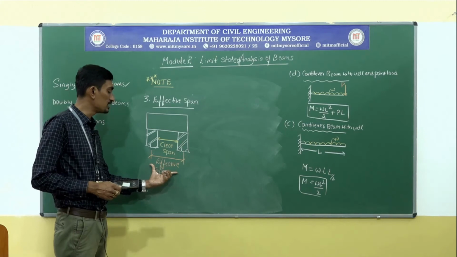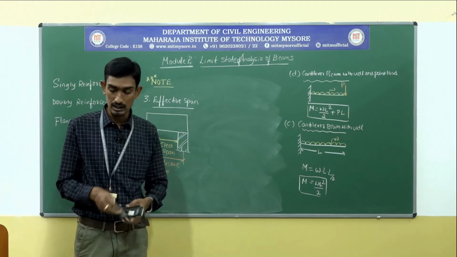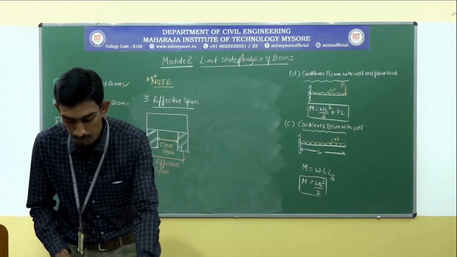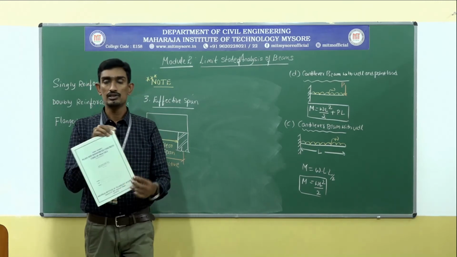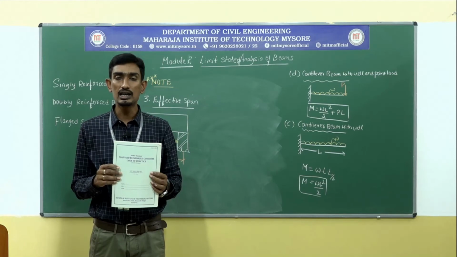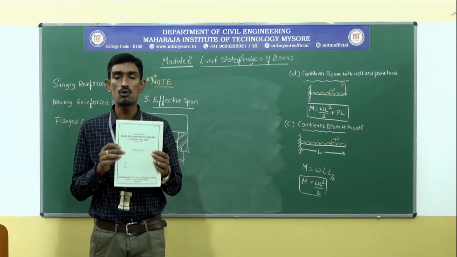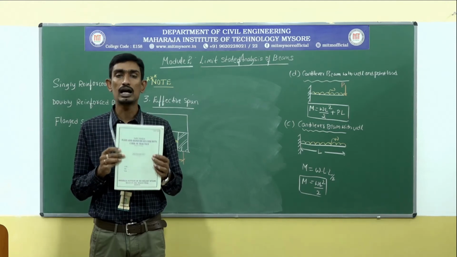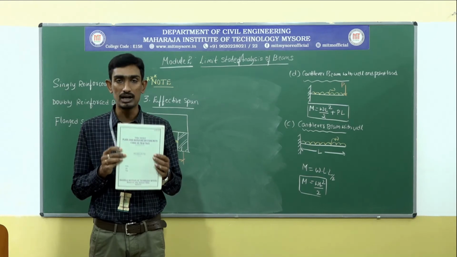This particular distance is called the effective span, and it has been beautifully highlighted in IS 456. This is the codal practice we are going to follow, that is IS 456 2000, and this code will be used for analysis and design of RC structural elements.